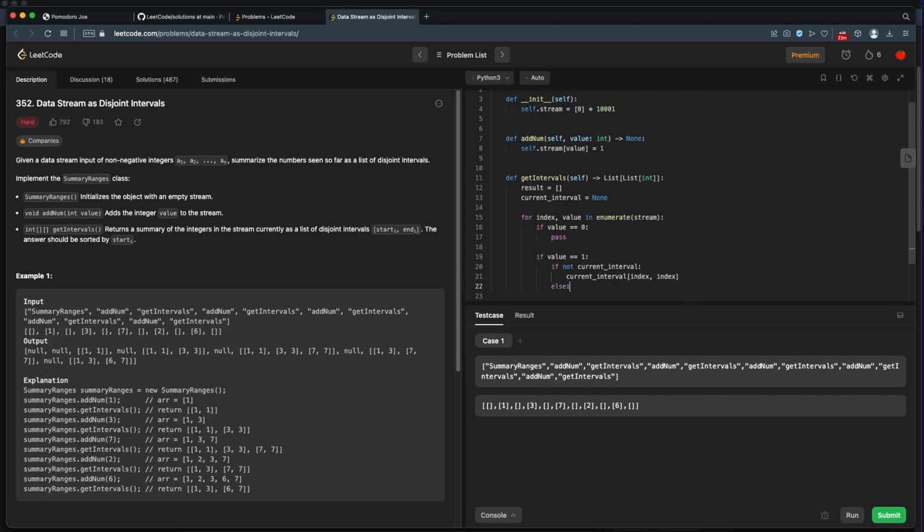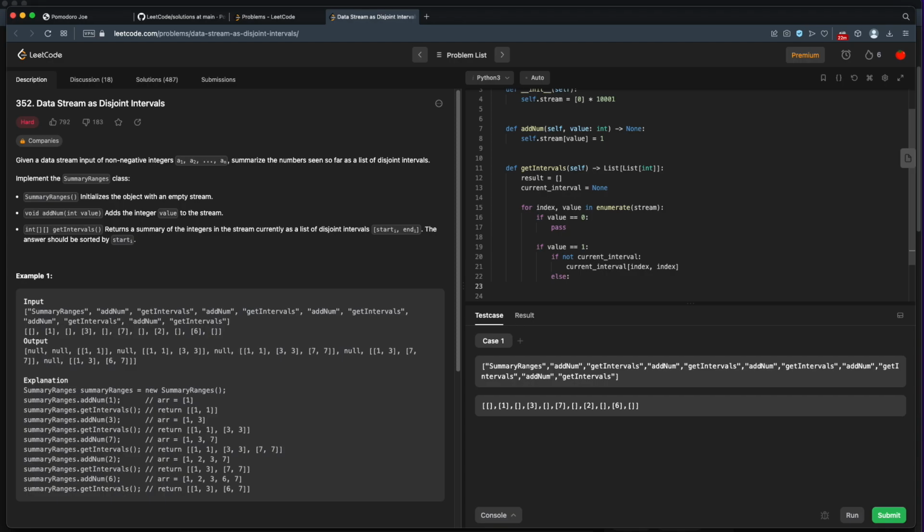Otherwise, if we do have an interval and our value is 1, then we'll replace our ending value with our new value. So the current interval will still have the index. No, we don't want to change the beginning, so we're just going to change the ending. So if we don't have an interval yet, we will create one saying it starts at this index, and we don't know where it ends yet, so we're just going to say it might also end at this index. If we have an interval and we have another value, or if the next value in our stream exists, then we'll just replace our ending with that index.